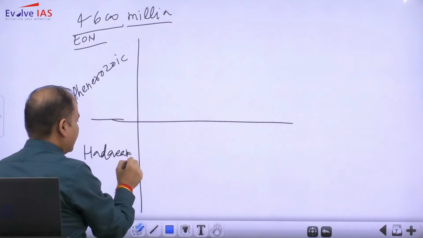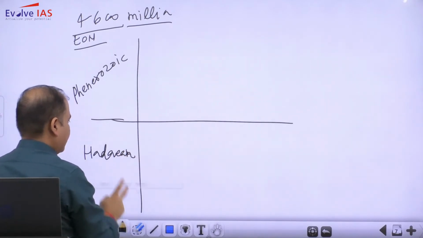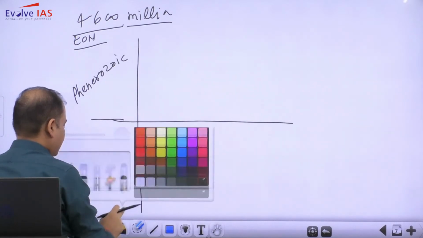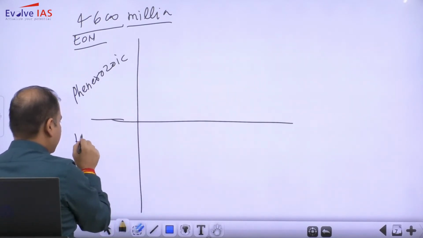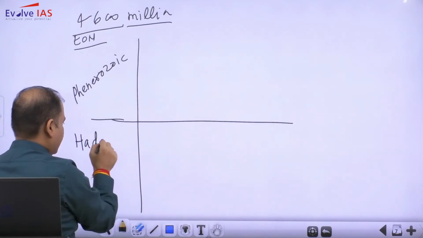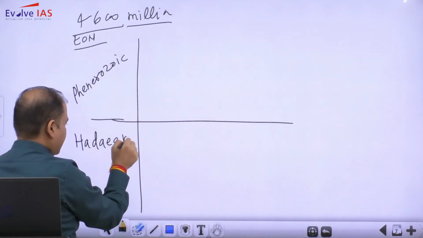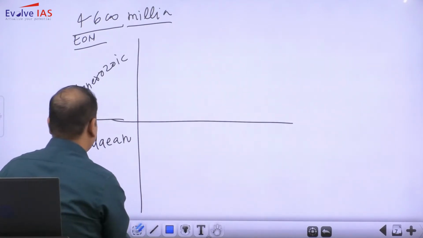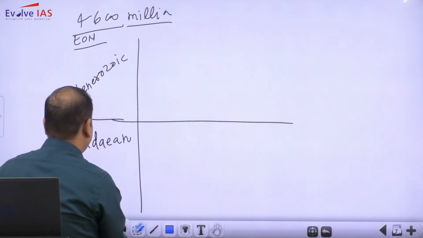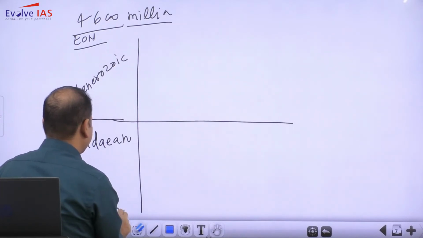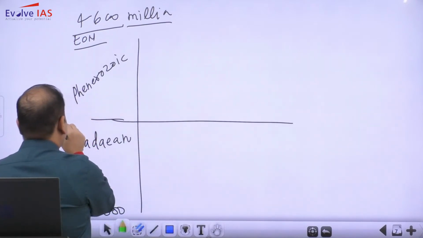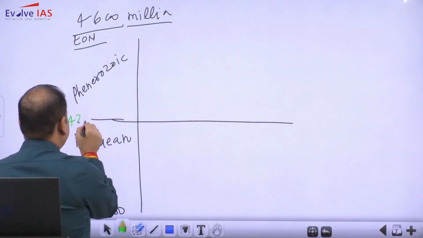The Hadean eon runs from 4600 million years till 542 million years.